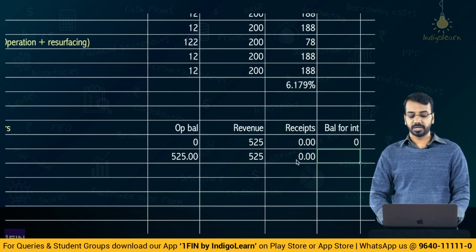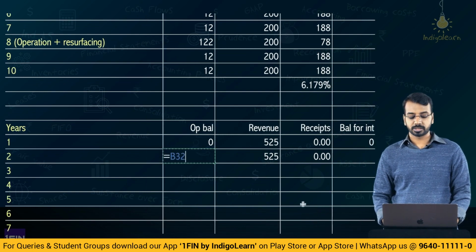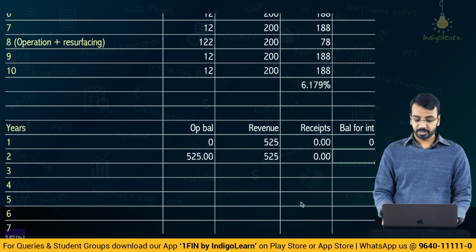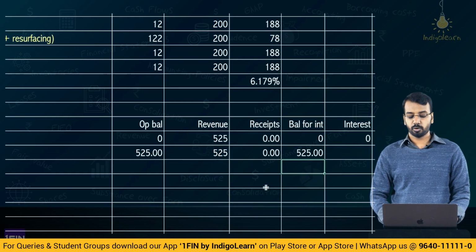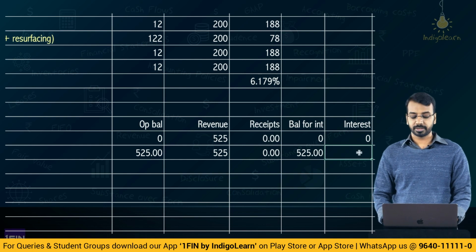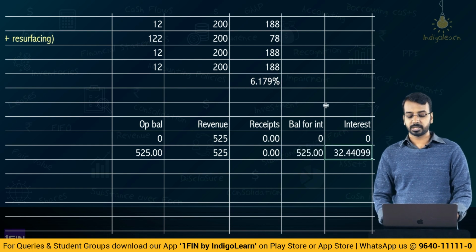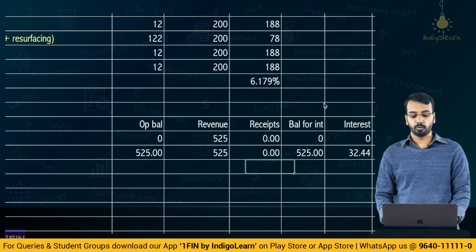How much is the balance for interest? Now, opening balance was 525. So, on this opening balance, you will charge interest. Opening balance is 525. On this amount, you will be charging interest, right? How much will be the interest? 525 multiplied by 6.17%, 32.44.